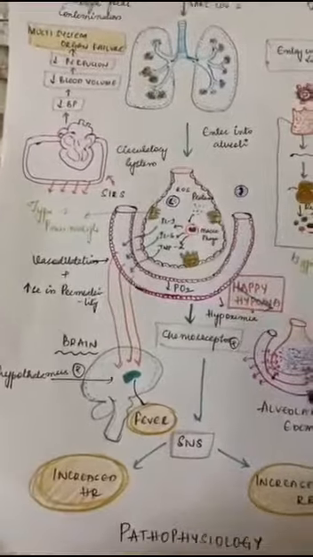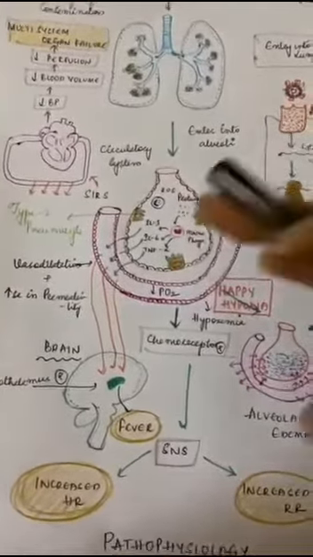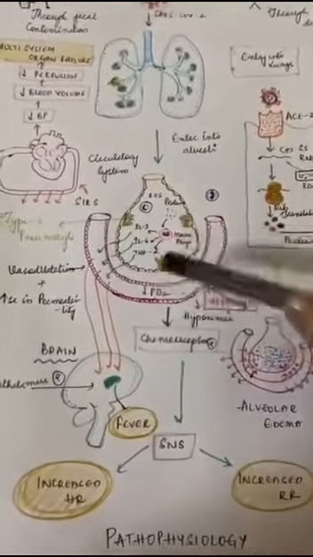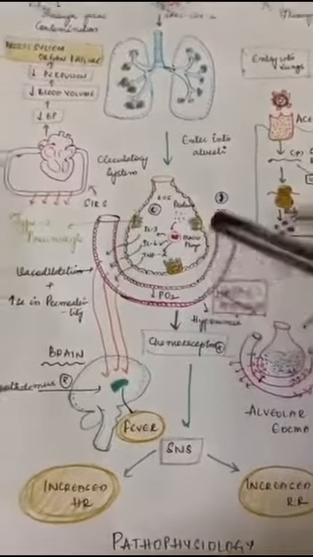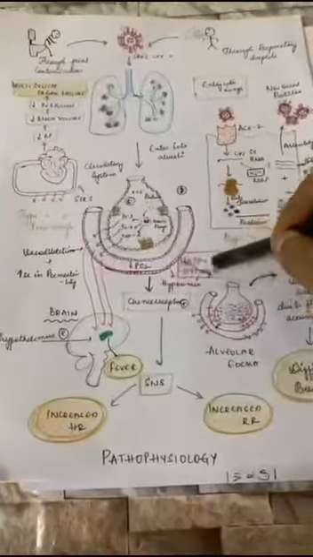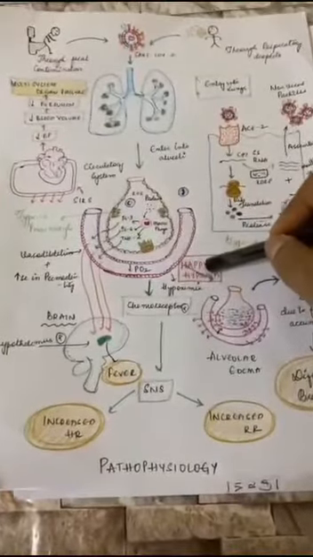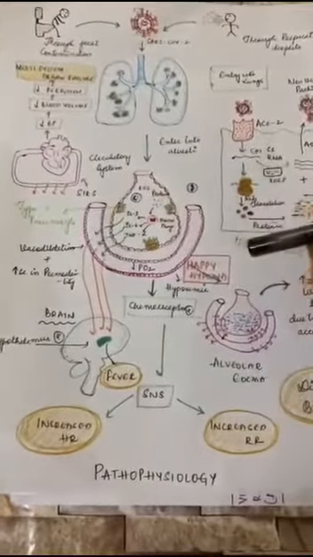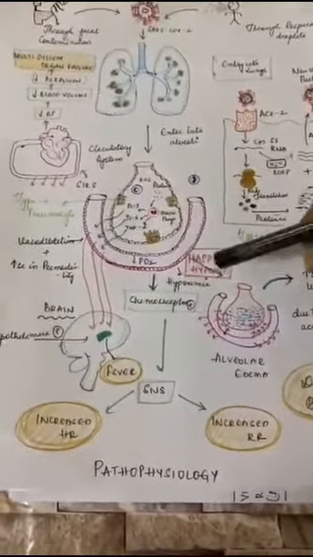Because of alveolar edema and thrombus formation, there's impaired gas exchange taking place, and it causes ventilation perfusion mismatch. Because of this, the patient develops the special feature here, happy hypoxia. In this, the patient feels comfortable up to a certain level of decrease in oxygen levels.